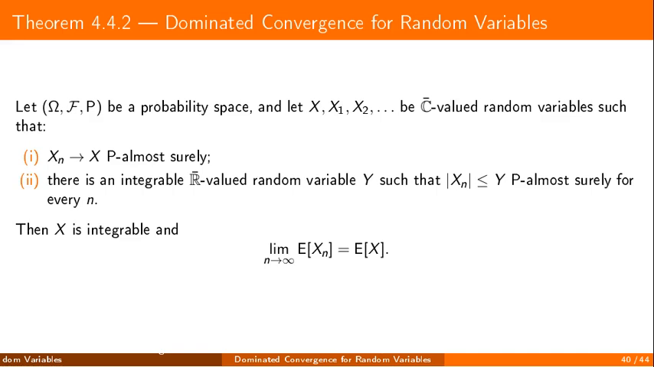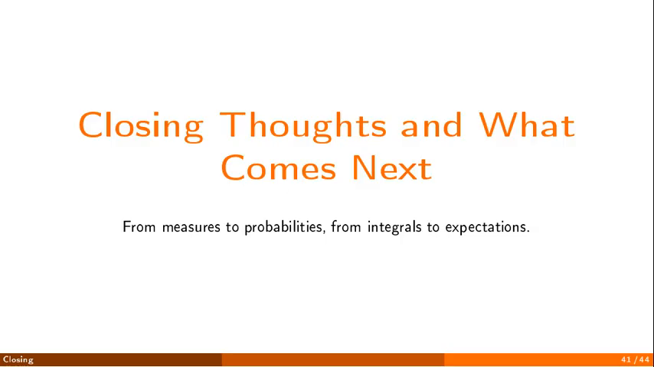Dominated convergence next. Take variables valued in the extended complexes, converging almost surely, all dominated in absolute value, almost surely, by a single integrable variable. Then the limit is integrable, and the expectations converge to the expectation of the limit. The technical development ends here.